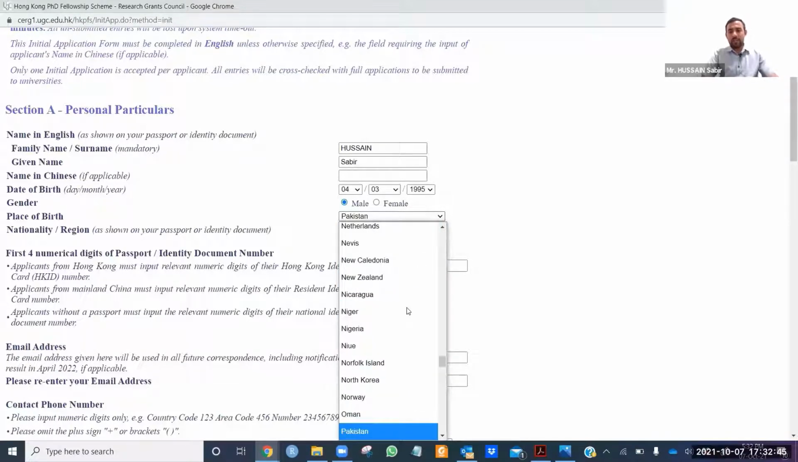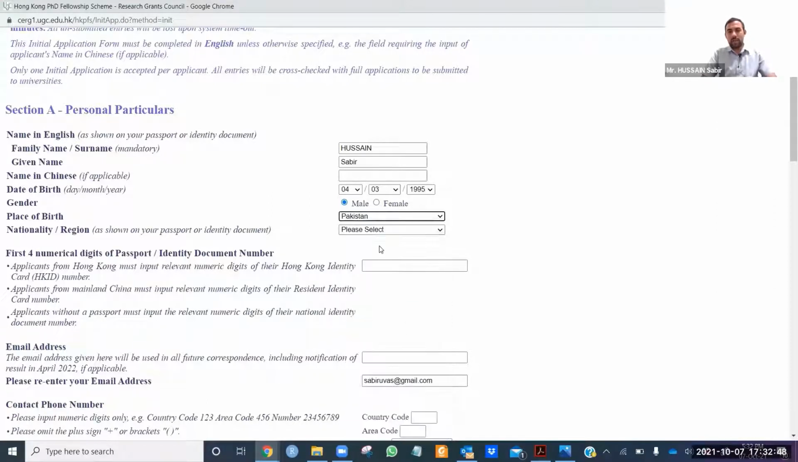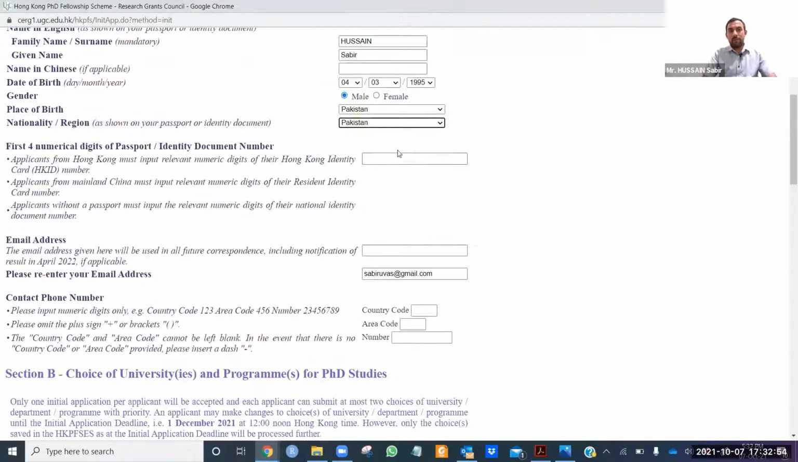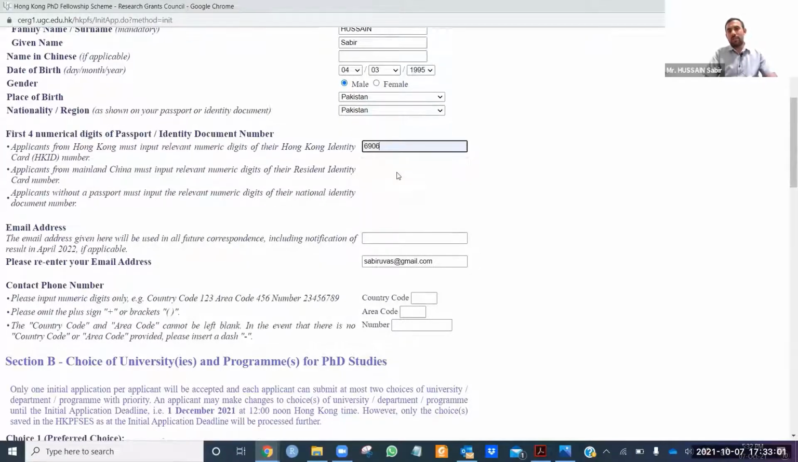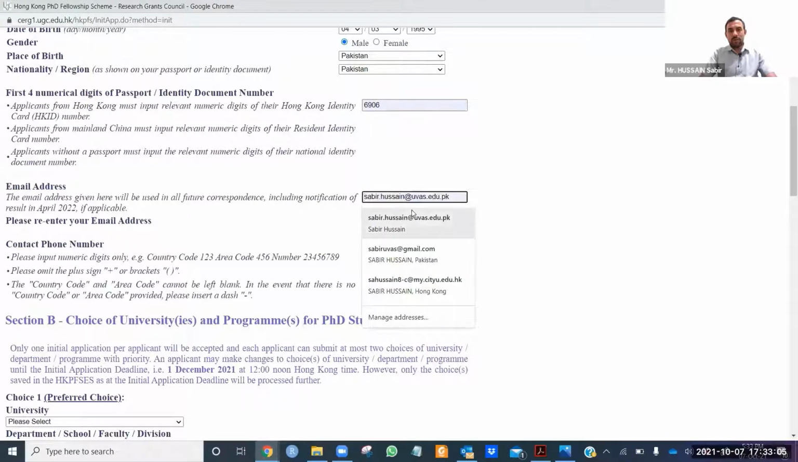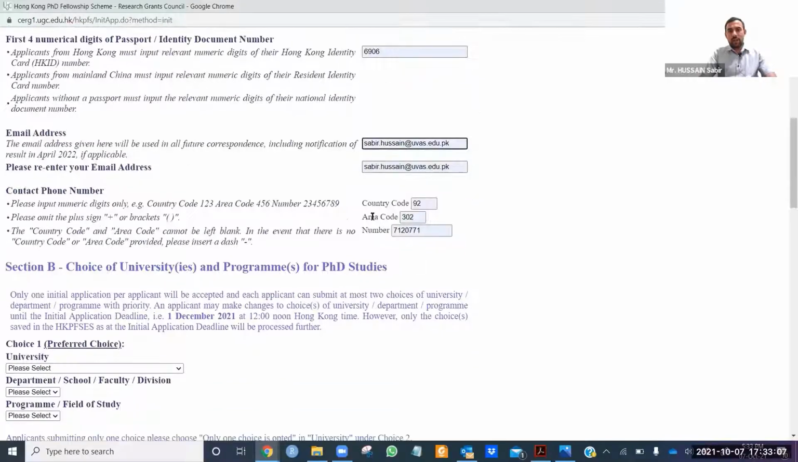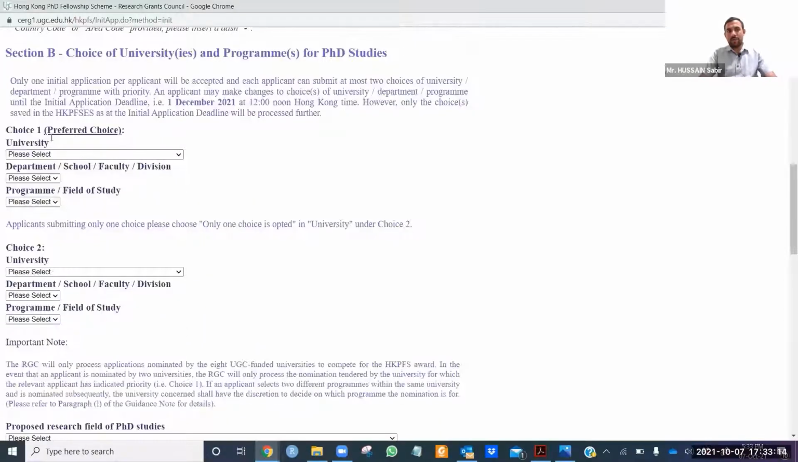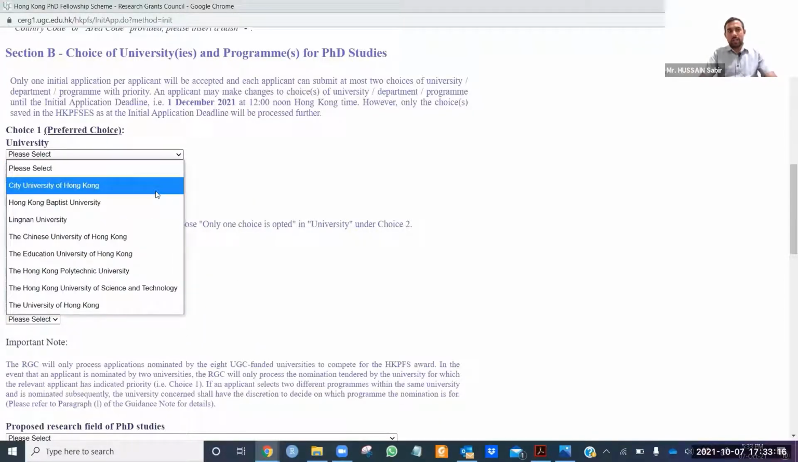Because this is an international scholarship, you can select any nationality. In my case, I'm from Pakistan, so I need to write Pakistan here. For the numeric digits, please be careful. Here you can see the first numeric digit, not the other one. So you need to write it, like my numeric digit is this one. Email address, you need to write your email address here. Country code, you need to write country code 92, area code 304, and the number is 712005. And the preference one is Chinese.